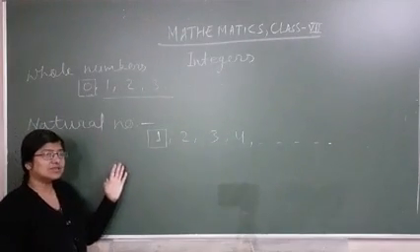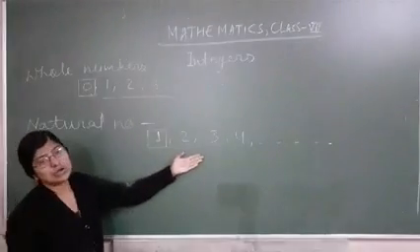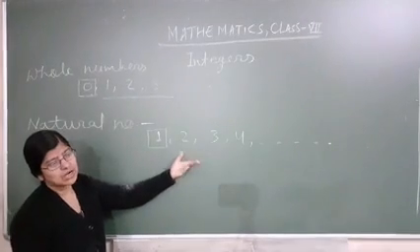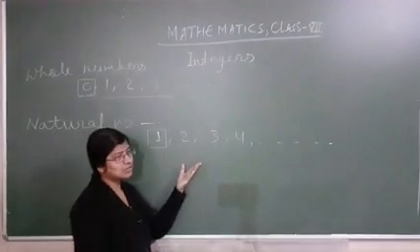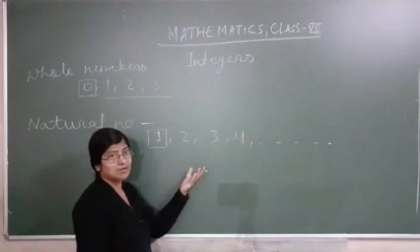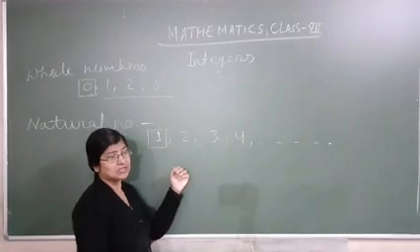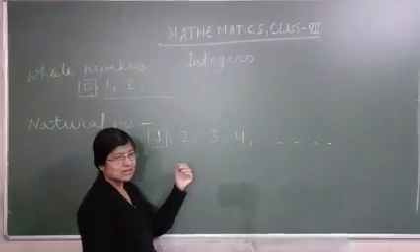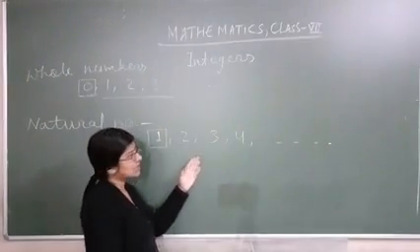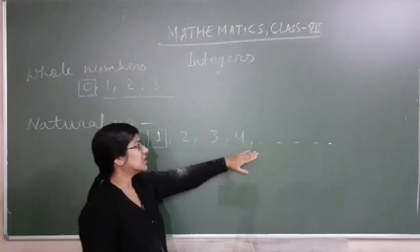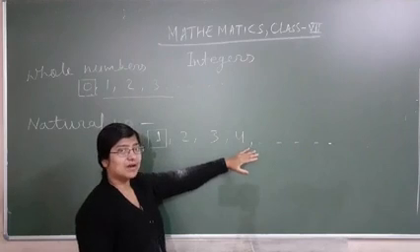That's why we say the largest natural number is undefined.